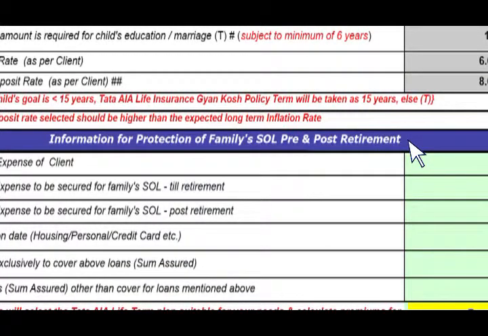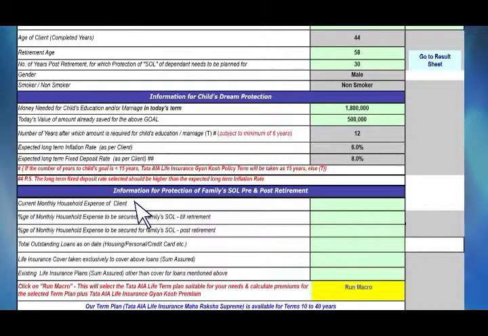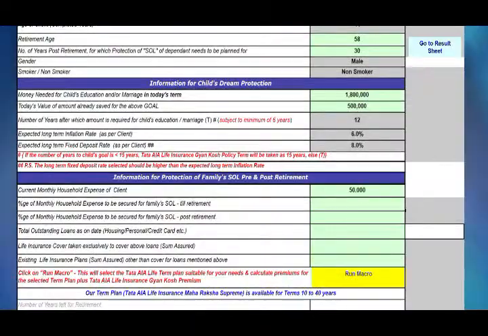Okay. For this, since morning we have been asking this question: what is your current monthly household expense? I think it's 50,000. So you have to key that in. Alright.